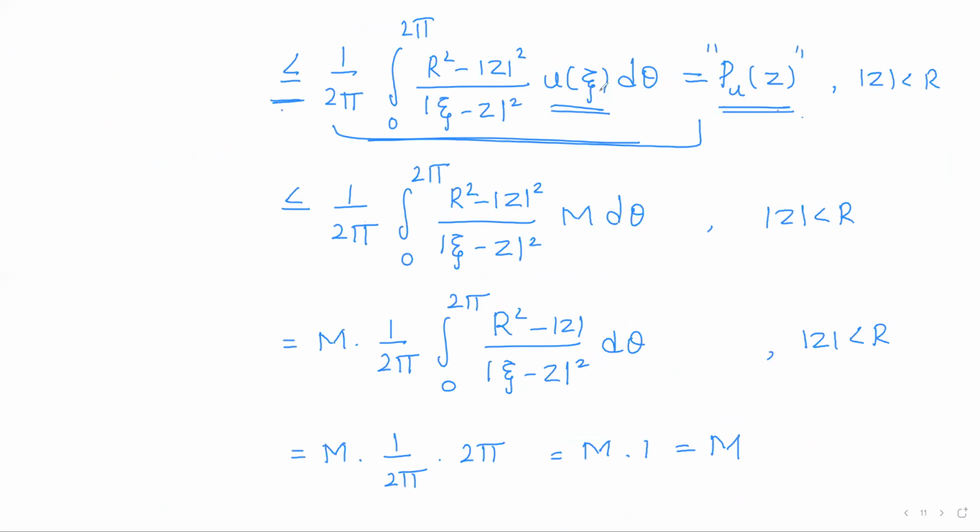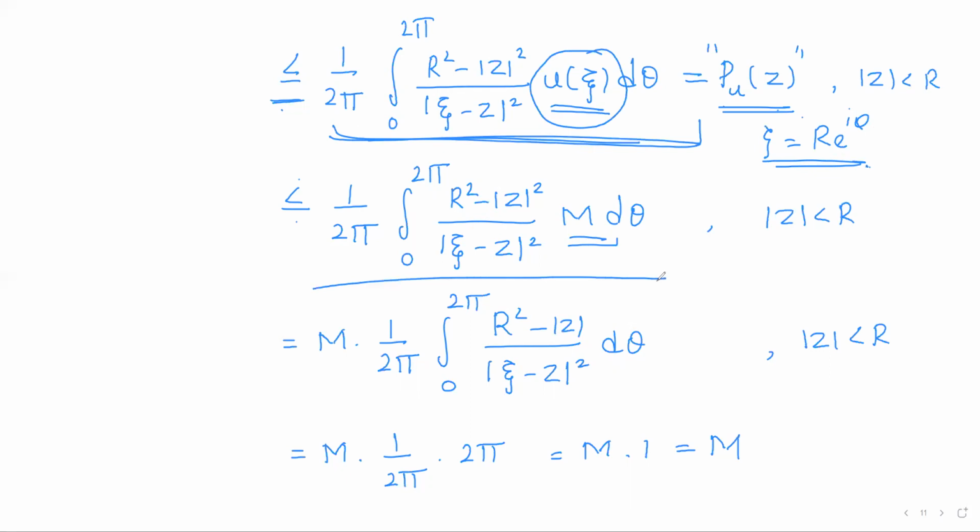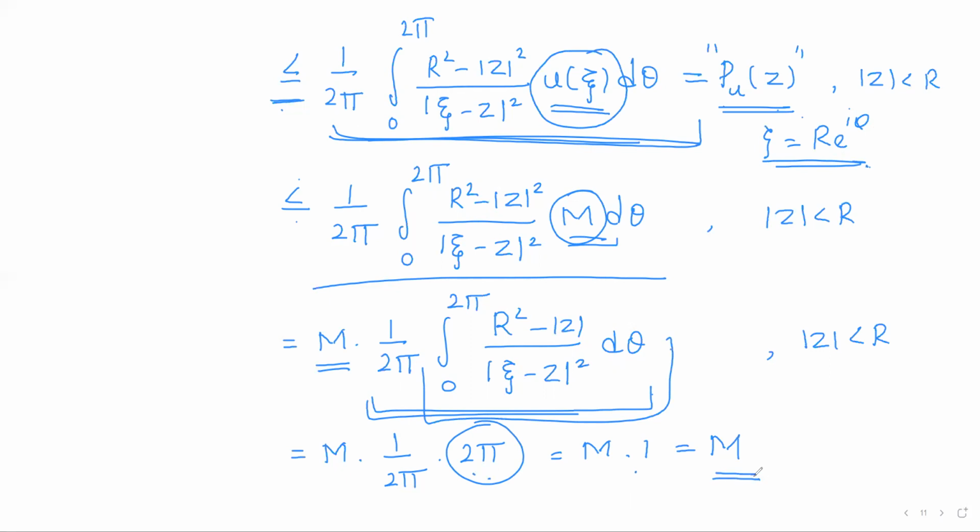And now, once again, for all points on the circle, xi is equal to r into e power i theta, u of xi is always less than or equal to capital M. So this integral will be less than or equal to this integral. And as M is constant, take it outside. So what is the remaining integral? We know that this integral is taken as 2 pi. So 1 by 2 pi into 2 pi is 1. So we are left with capital M.